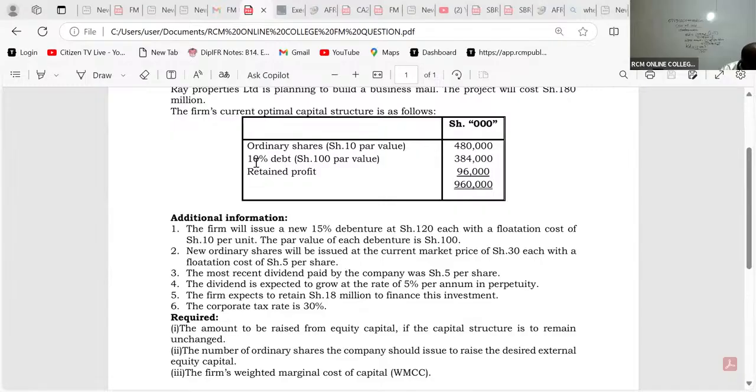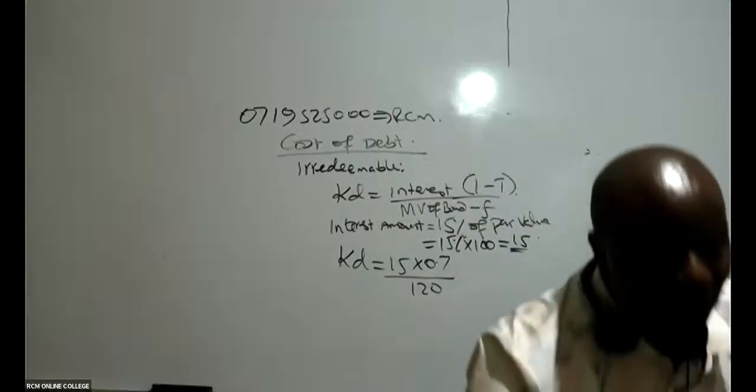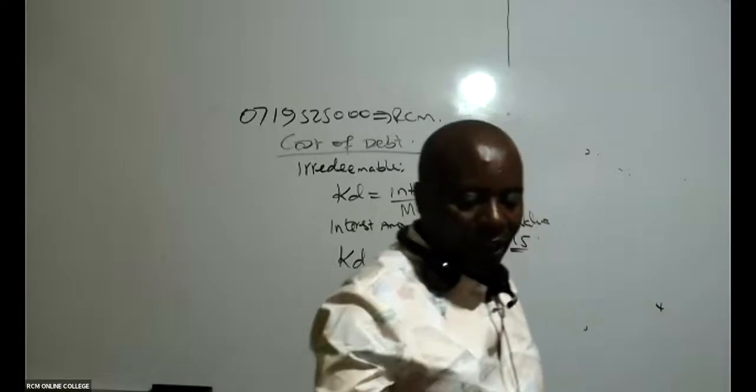What are we looking at? We're looking at new finances, because we want to build a new project. And in this new finance, we are told the firm will issue a new 15% debenture. Thank you for asking the question.